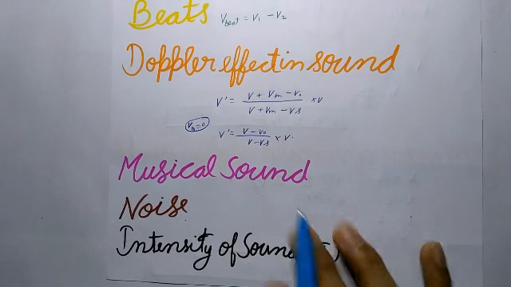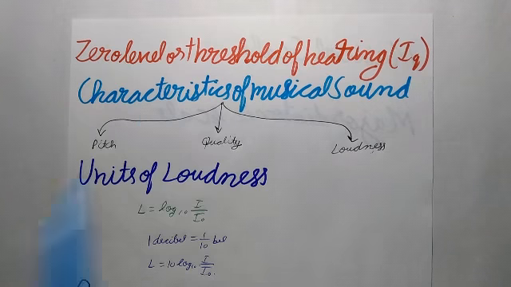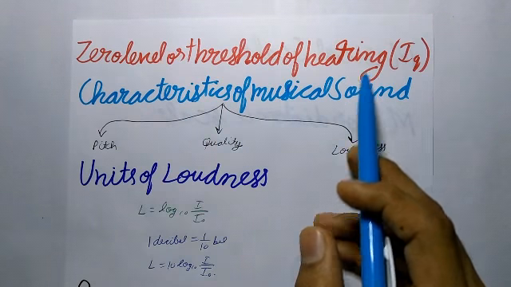And the next is intensity of sound. The intensity of a sound at any point may be defined as the amount of sound energy passing per unit time per unit area around that point in a perpendicular direction. Next is zero level or threshold of hearing.